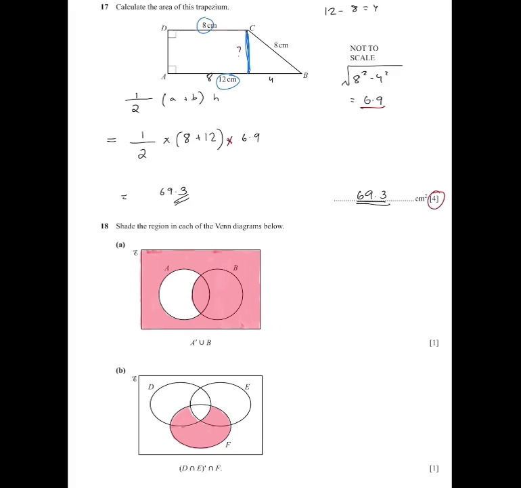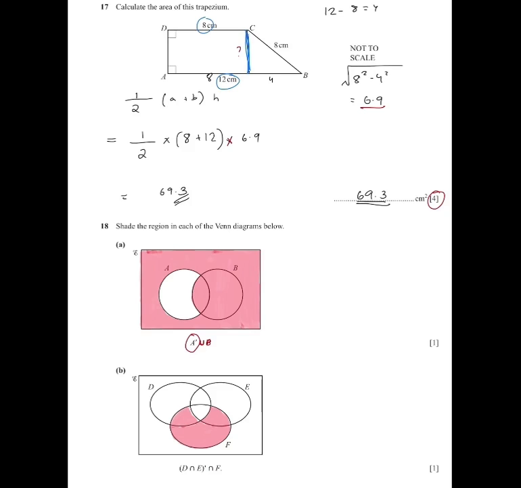Question 18a. Shade the region in each of the Venn diagrams below. So this is A complement union B. So this means not A. You should not do A, but the remaining is union B, which means the entire part is going to be colored except the A part. So this A part will not be taken. So it's going to be like this.